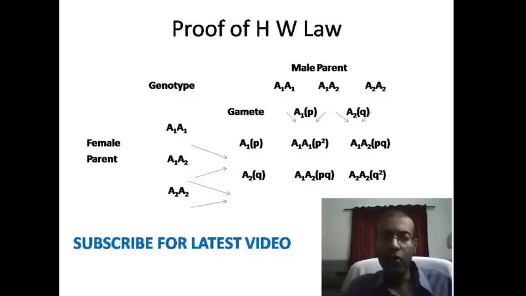Similarly, A1A2 progeny is also forming here. In this situation, A1 is coming from the male parent and A2 is coming from the female parent, and the frequency of both is PQ in the first case and PQ in the second case. So on addition of both, since in both cases heterozygous is forming, altogether the frequency of heterozygous is 2PQ.